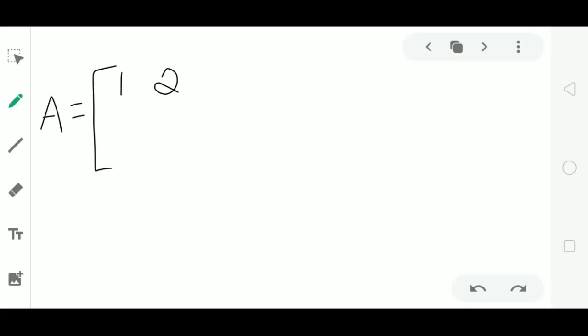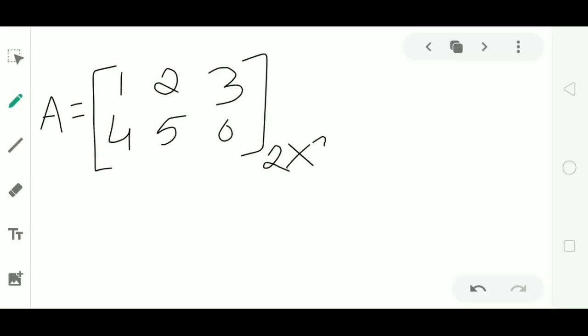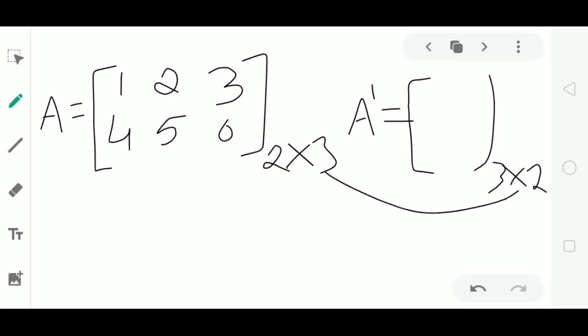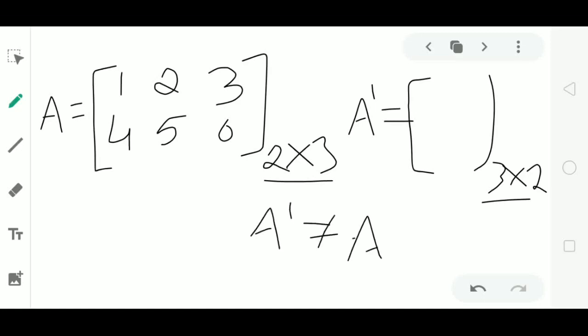Now consider one more example. Matrix A contains elements 1, 2, 3, 4, 5, 0. Here matrix A is of order 2 by 3. Then its transpose A dash will be of order 3 by 2, the reverse of the order of matrix A. Again observe here, the order of matrix A is not equal to the order of matrix A dash, not satisfying the first condition of equality of matrices. Again here we say that A dash is not equal to A and the matrix A is not symmetric.